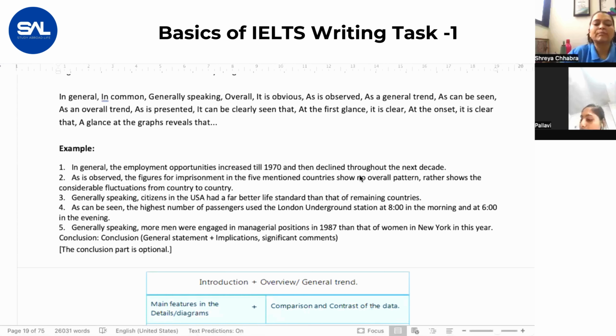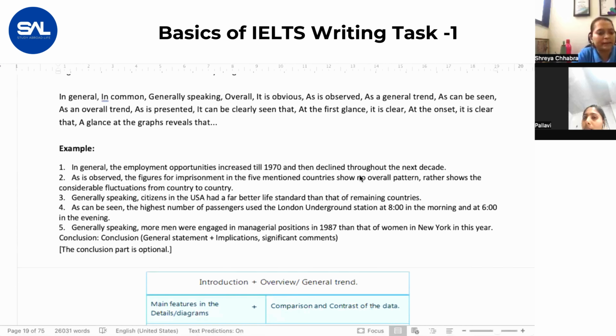The employment opportunities increased till 1970 and then declined. So as you have written previously, in the overview paragraph you have to highlight the highest and the lowest point, and if possible, the trend of the graph, whether it is increasing or decreasing.